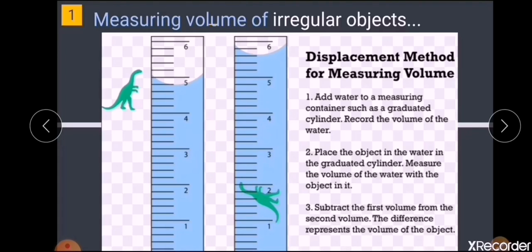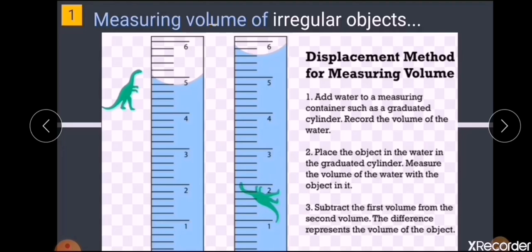Automatically, the water level will rise. You will get a second reading for your measuring cylinder when the water rises. Now you have two readings: the initial volume of the water, and the final volume of the water after putting the irregular object into it.